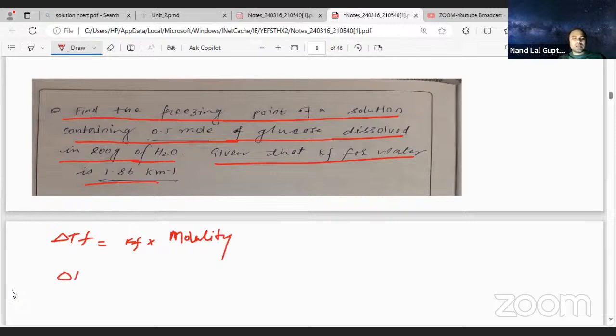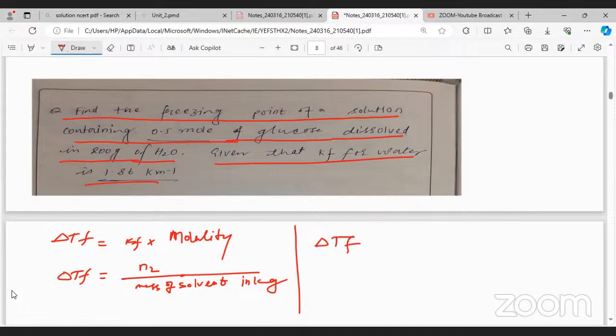So delta Tf also we can write as: N2, the number of moles of solute, divided by the mass of solvent in kg. Molality is the number of moles of solute dissolved per kg mass of solvent. So mass of solvent is going to be in kg. Can we write like this?